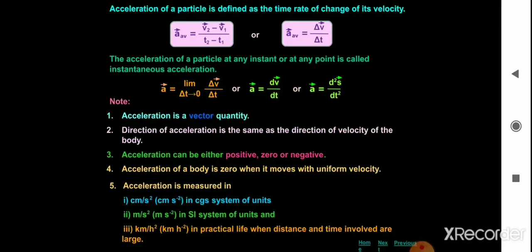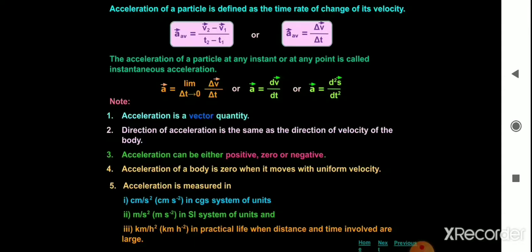One more expression for average acceleration is equal to V2 minus V1 divided by T2 minus T1, where V2 and V1 are final velocity and initial velocity, and T2 and T1 are the final time and initial time respectively.